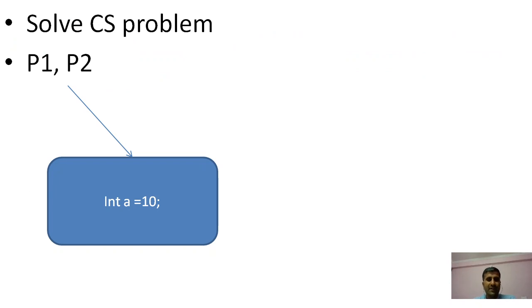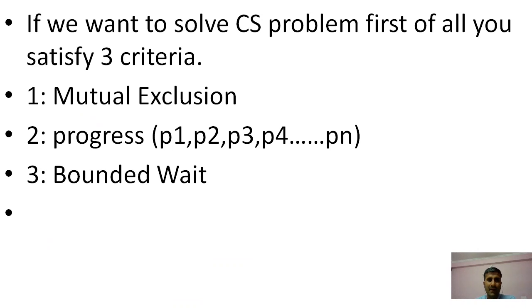After that, we discussed an integer variable, a is equal to 10, which can be shared between multiple processes like P1, P2. On the basis of the critical section problem, we satisfy three criteria: mutual exclusion, progress, and bounded waiting. With mutual exclusion, we can't enter more than one process into the critical section. In progress, we check which processes enter the critical section, and bounded waiting means there is a time quantum.